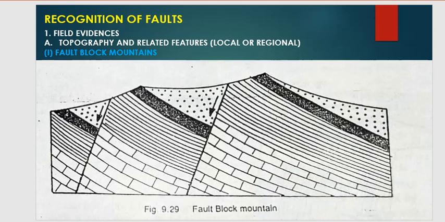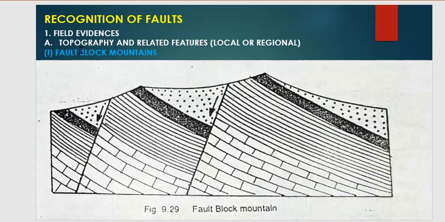In the field, we can recognize a fault in different ways: topography and related features, fault block mountains, fault scarps, foliation, slickensides, and so on. So let's start with field evidences.